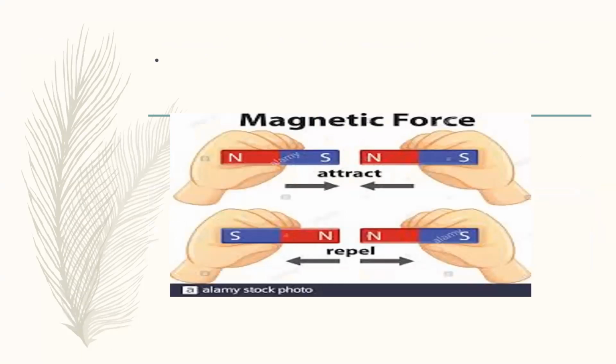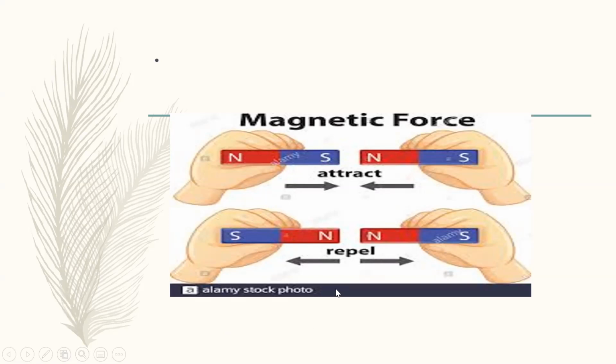This is the so-called attraction and repulsion of the two magnets. You can see here that this is one magnet, this is the N pole, and this is the south pole, or S pole. This is the north pole of another magnet and its south pole. Now if you bring the south pole to the north pole of the magnet, then attraction will be there, because unlike poles will attract each other. Remember the words: unlike poles will always and always attract each other.